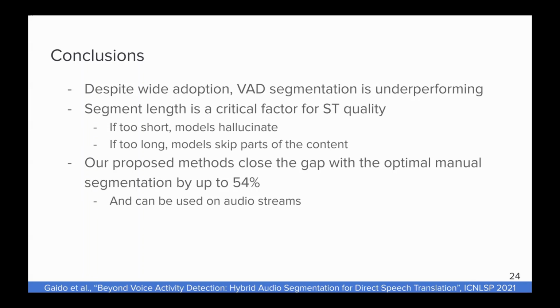But by the way, they can close the gap between the optimal manual segmentation compared to the standard voice activity detection tools by up to 54% of the score. Moreover, we see that our method can be used on online audio streams, and this is important, especially for simultaneous speech translation, while the previous state-of-the-art method, the SRPOL1, was not usable in audio streams.